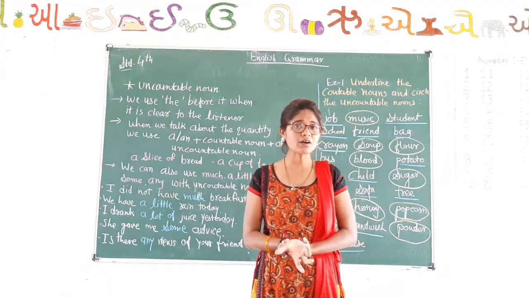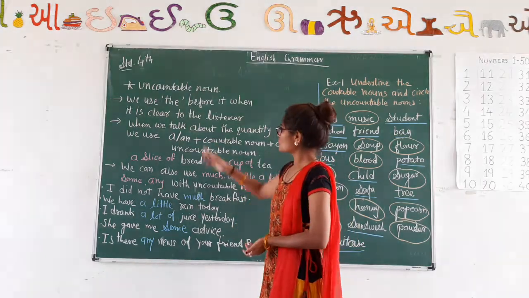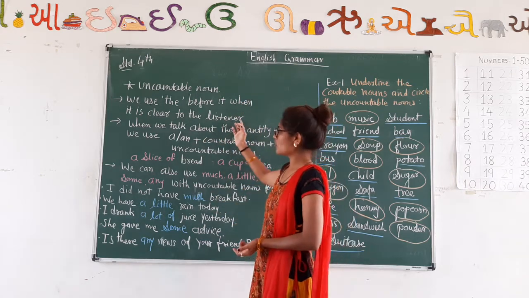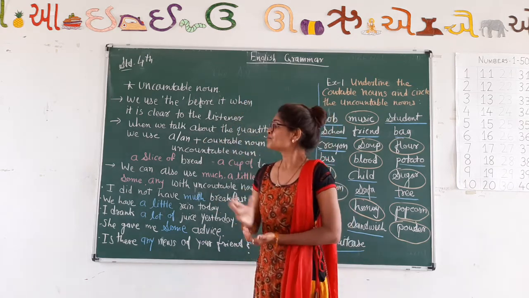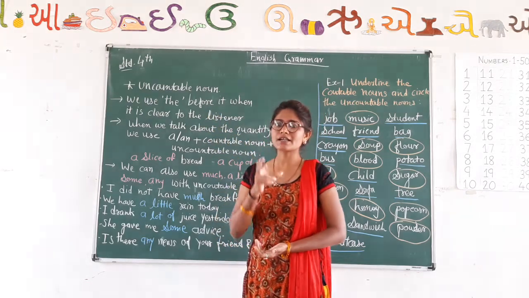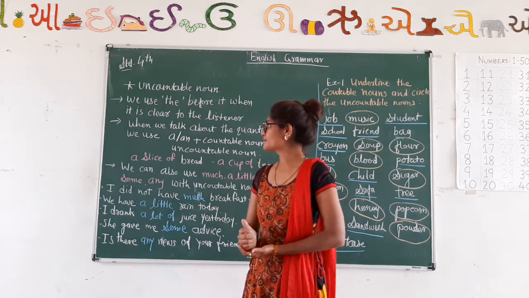Milk is an uncountable noun, but we are talking about something special, something clear to the listener or the speaker. So that's why we can use the article the before it, because it's a clear thing to the listener.